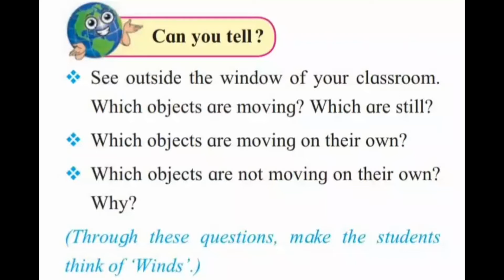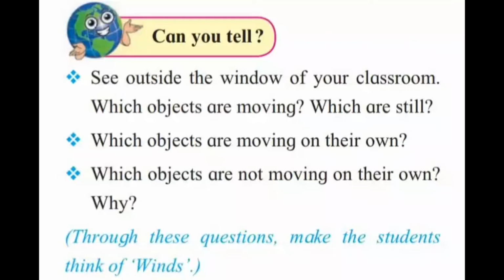The mentioned objects move due to the force of winds. As most of these objects are comparatively lighter in weight, they are easily lifted up by the force of the wind. They move in the same direction as that of the wind. Also, they cannot apply any force of their own.